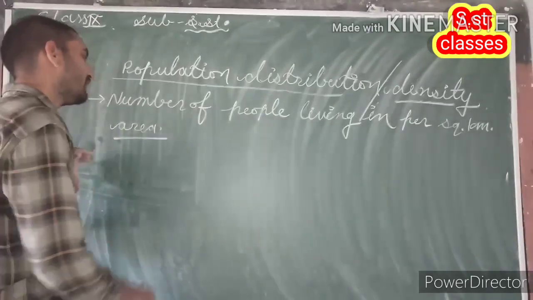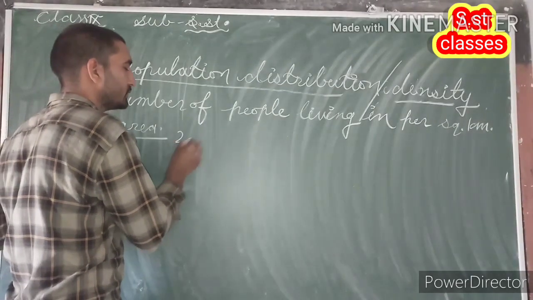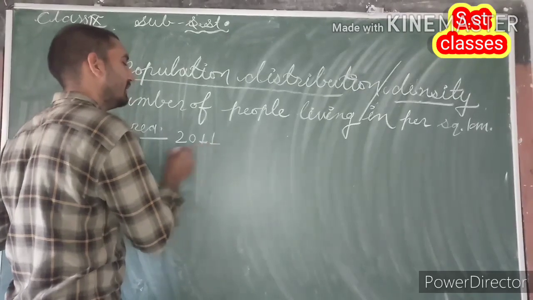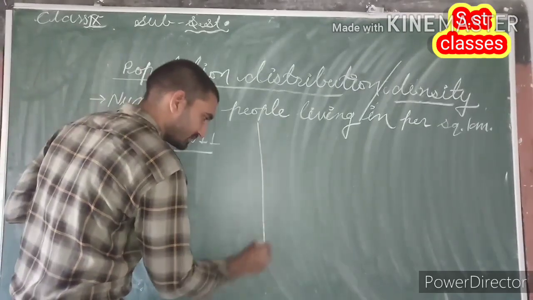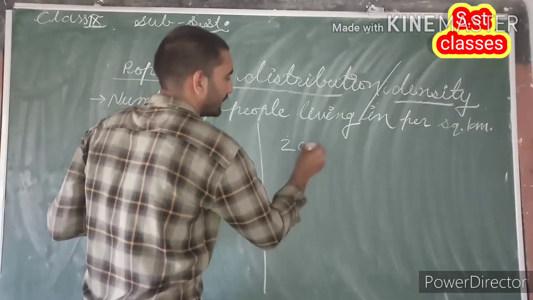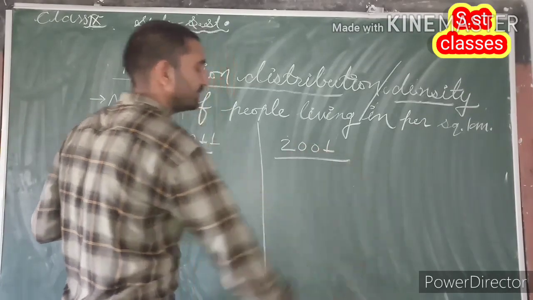After that, according to the census of 2011 and the census of 2001, what is the population density of India?